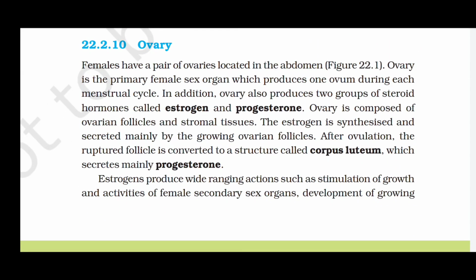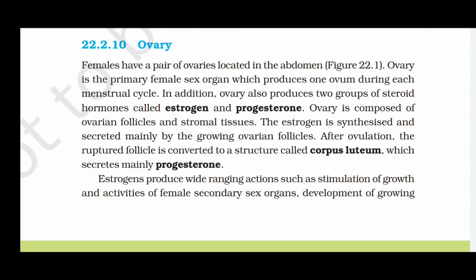Ovary. Females have a pair of ovaries located in the abdomen. Ovary is the primary female sex organ which produces one ovum during each menstrual cycle. In addition, the ovary also produces two groups of steroid hormones called estrogen and progesterone.